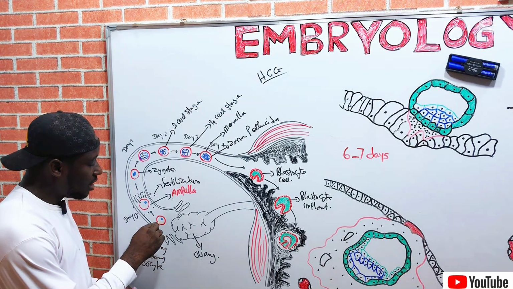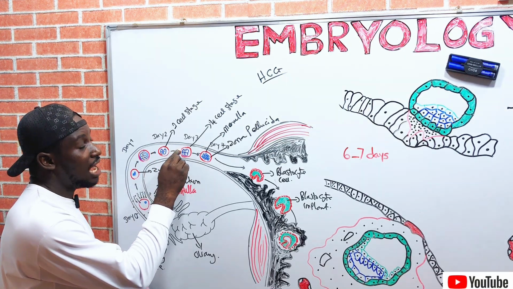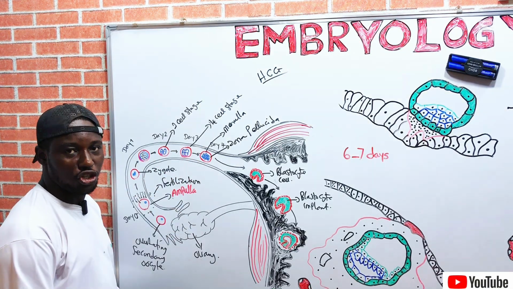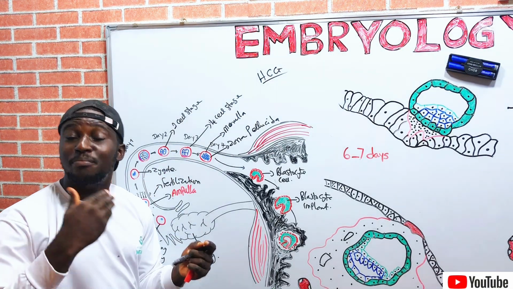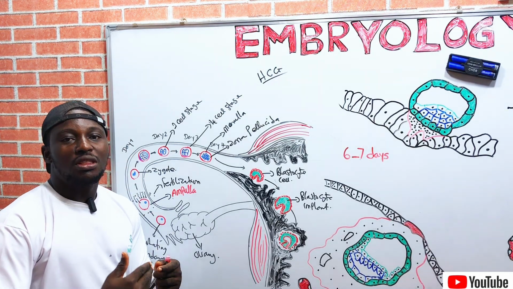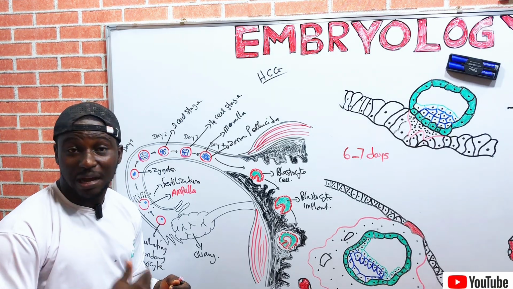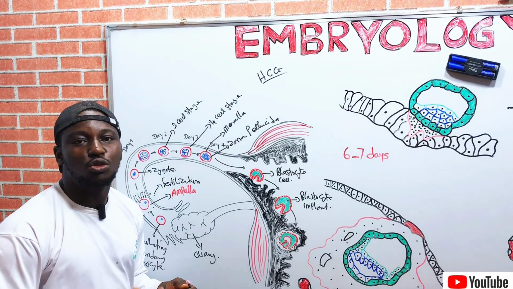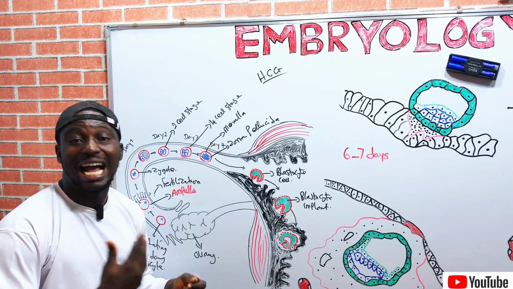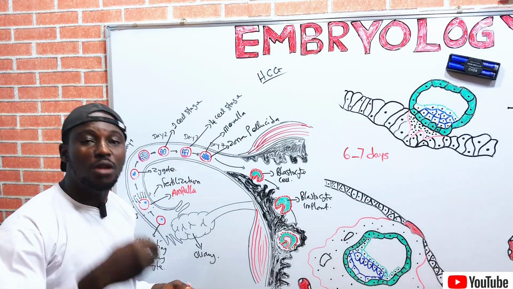As you can see, it remains on the embryo till the time of implantation. Now, at the time of implantation, the embryo does not implant with the zona pellucida, so it has to hatch. The embryo has to hatch off from the zona pellucida so that it can implant on the endometrium of the uterus.